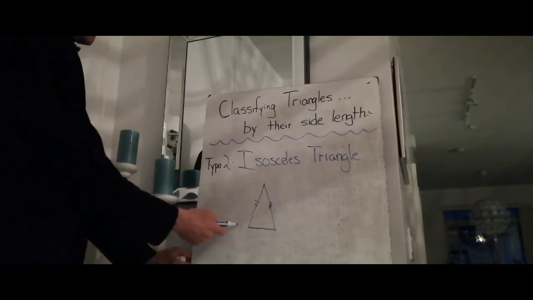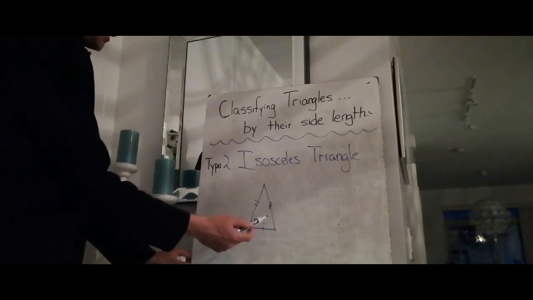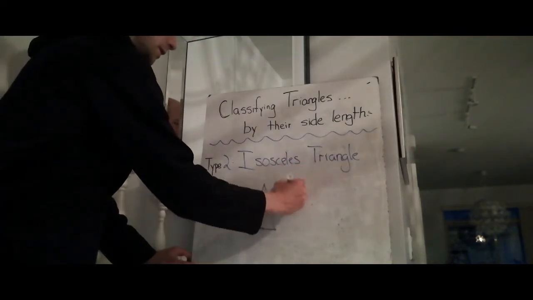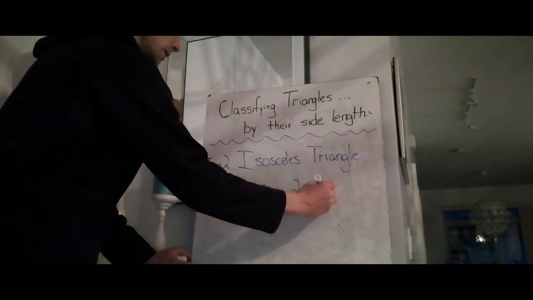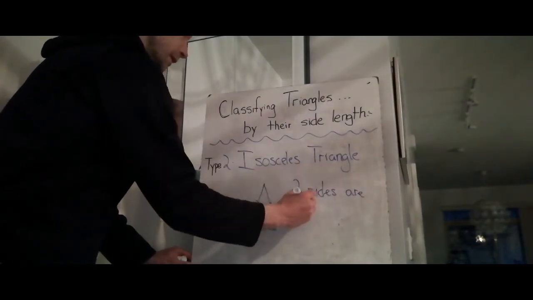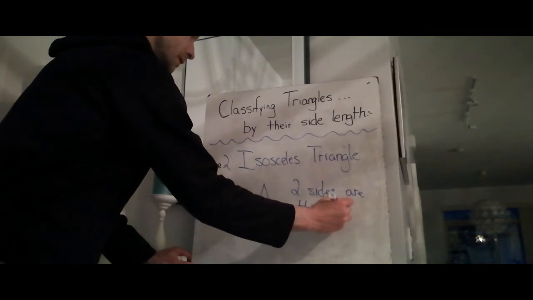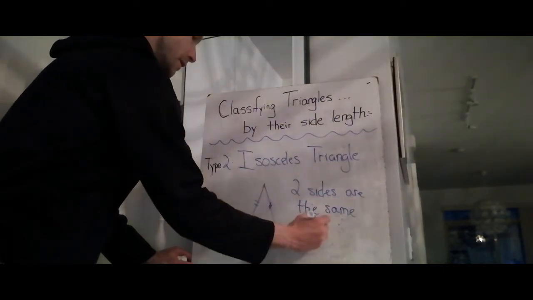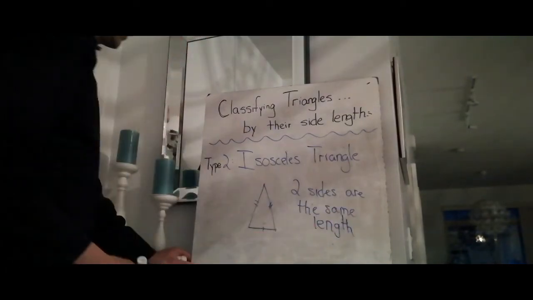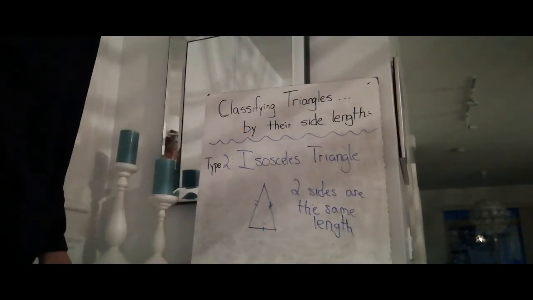You might have no tick marks there, or you might have one, and that would mean that one's a different length. So an isosceles triangle, 2 sides are the same length. So there's type 2, isosceles triangle.